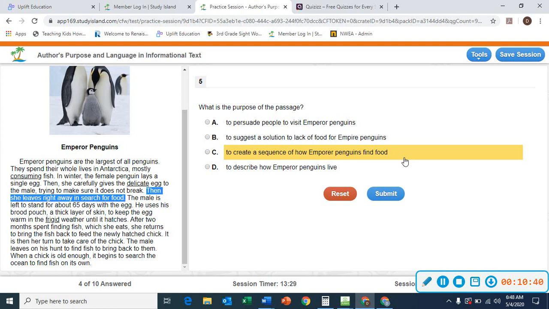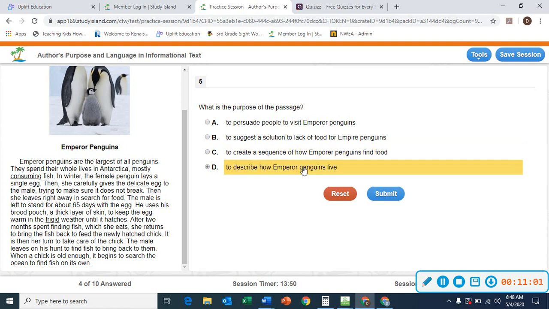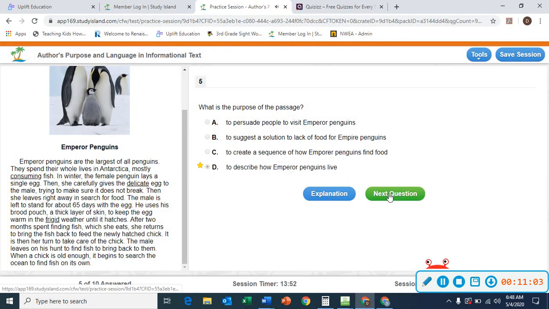But you do have the events of how the emperor penguin lives. When it's born, who takes care of the egg, when it hatches, and when it leaves to find food. Yes.